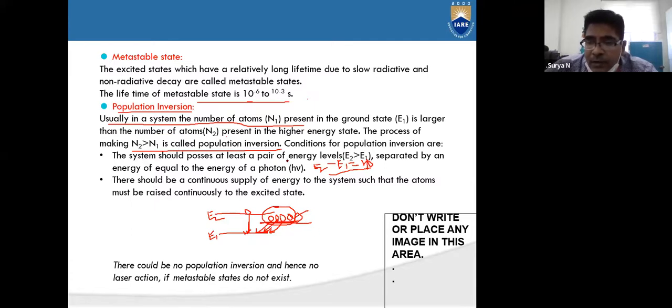Around how much is it? Around 10 power minus 6 to 10 power minus 3 seconds compared to the excited state. That's why the number of atoms at the metastable state will be more. That means the population of the atoms at the metastable state is more.